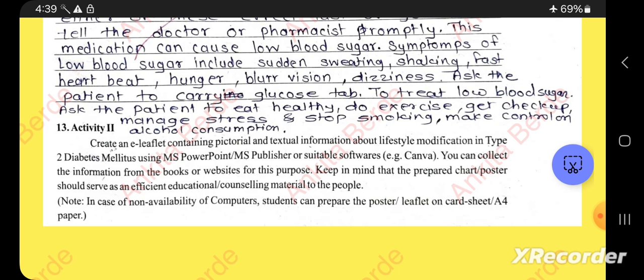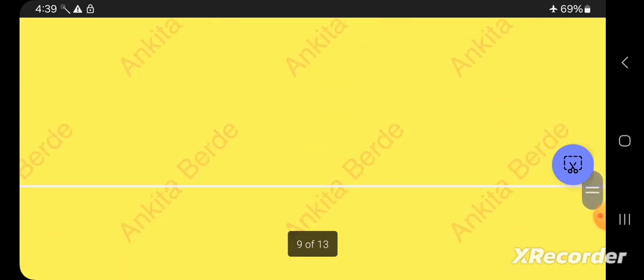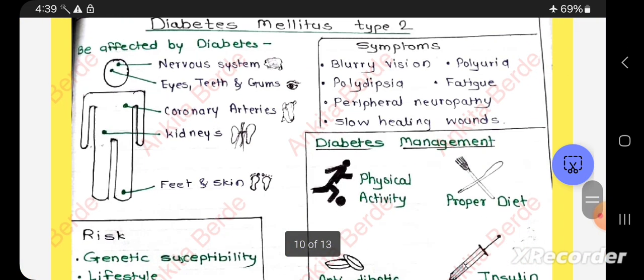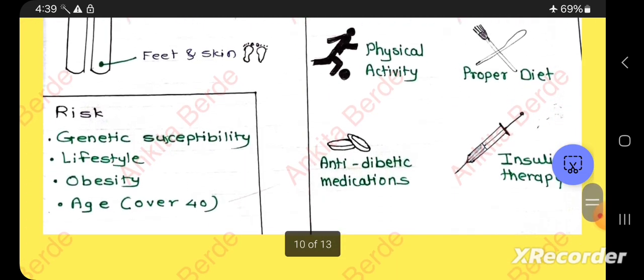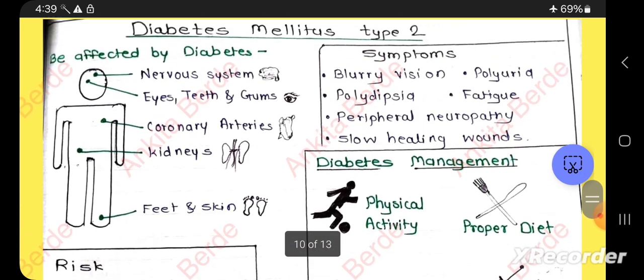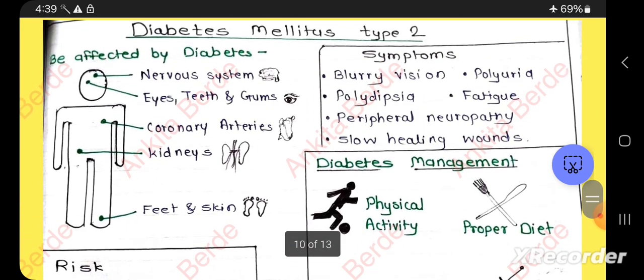So here you can use the software Canva also, and if you don't have computers, you can prepare it like this. See, this is a sample. See here, type 2 diabetes mellitus, see how it's prepared. In that, see which parts are affected by diabetes. First is the nervous system, then eyes, teeth and gums, then coronary arteries, kidneys, feet and skin. These parts are